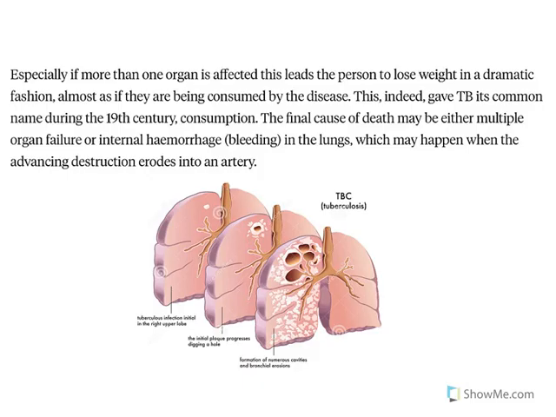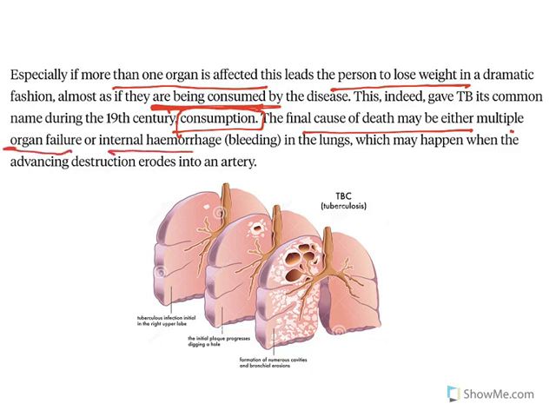Now see, how TB kills an individual: if more than one organ is affected, that leads the person to lose weight in a dramatic fashion. It is like being consumed. What happens is the organism will go and start killing the cells. So because of this property, it is also known as a consumption disease. The final cause of death is because of multiple organ failure or internal hemorrhage, which may happen when the advancing destruction erodes an artery.